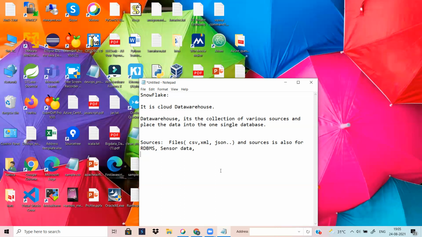The next feature is that it is in very high demand. Snowflake is one of the cloud data warehouses. It is a very high demand database.